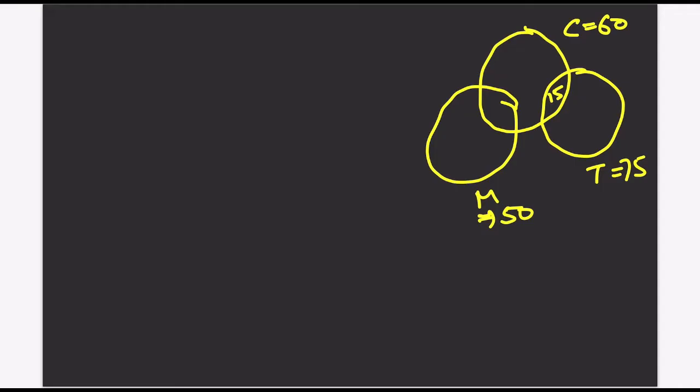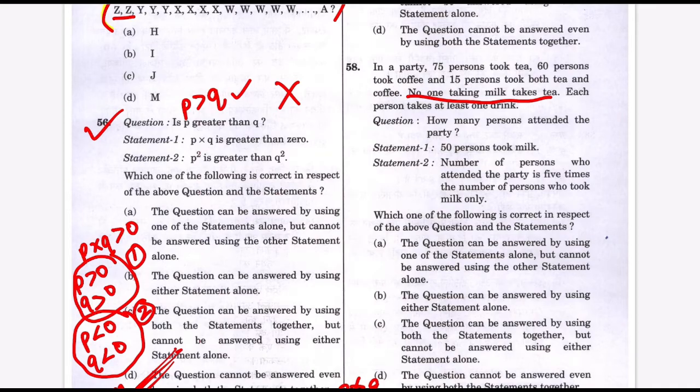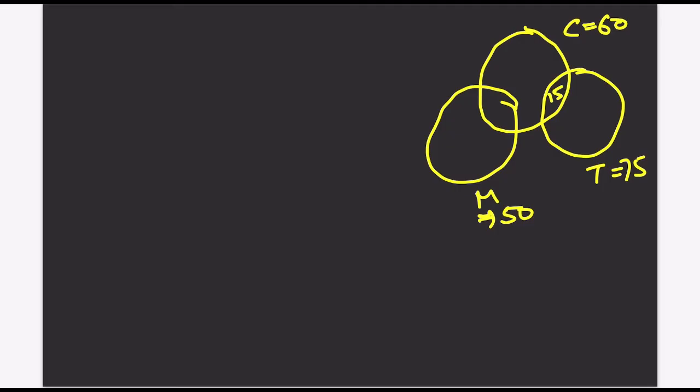Now, statement number 2: the number of people who have attended the party is 5 times the number of people taking the milk alone. Taking the milk alone means only this portion. Not the common area, only this portion.